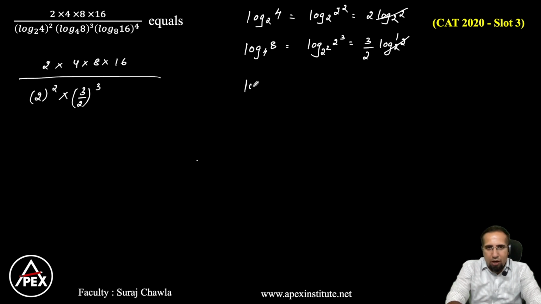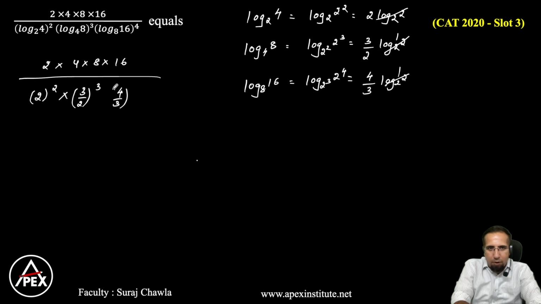Similarly, we have log 16 base 8. Now this can be written as: 8 can be written as 2 cube, 16 can be written as 2 to the power 4. So eventually we have 4 by 3 log 2 base 2. Again, log 2 base 2 is equal to 1. So this can be written as (4 by 3) whole to the power 4. So let's simplify this. So this can be simplified as 2 into 4 into 8 into 16.